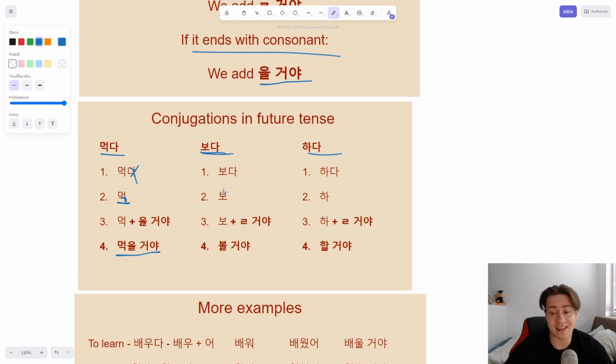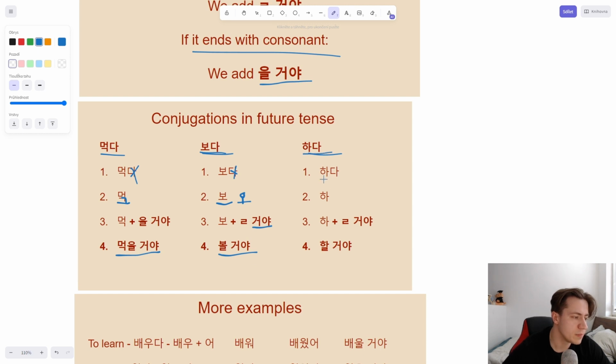Here we have boda. This is where it might get complicated, right? Remove da, always. We are left with bo. Does this end with a vowel? Yes, it ends with o, right? So we add l directly to the bo, and behind we add koya. Bor koya. Will see, will look, will watch. Okay, that's what it is.